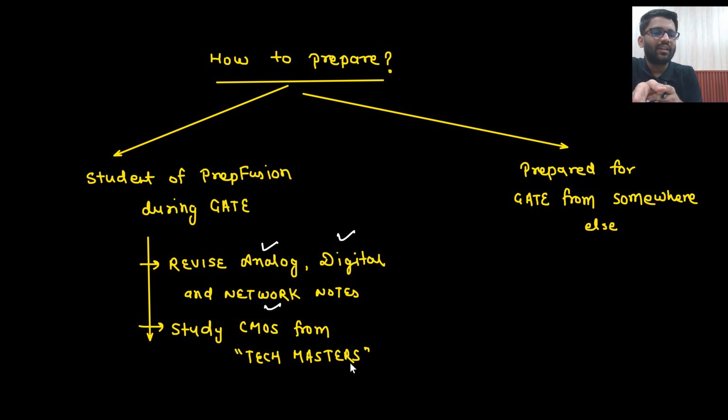Okay, because in GATE preparation, I recommend skipping the CMOS part because CMOS is not that important for the GATE examination. So if you had already studied CMOS, then it is fine. If you haven't studied CMOS, then just study CMOS from there and your job is done.